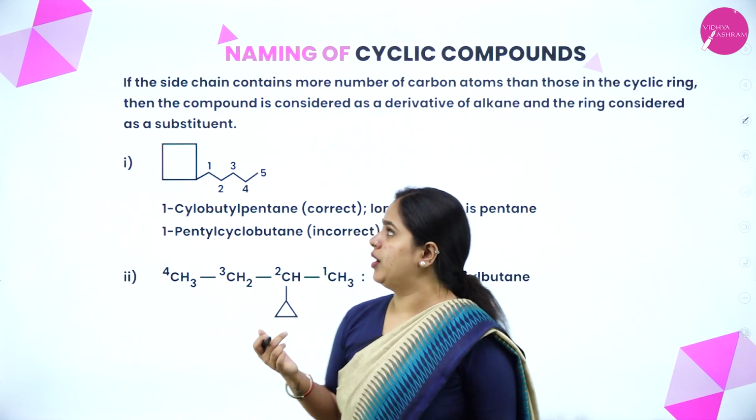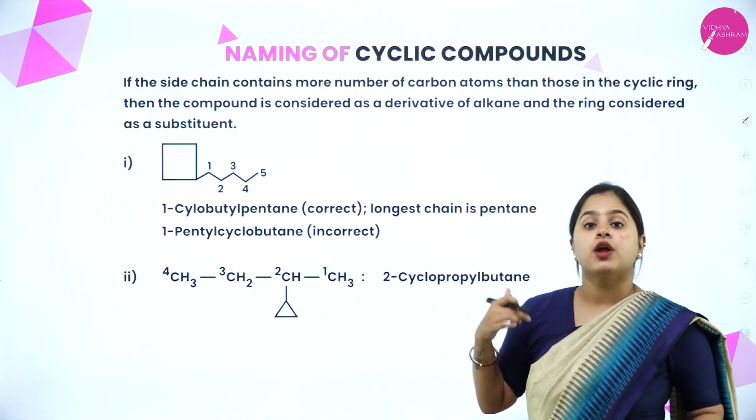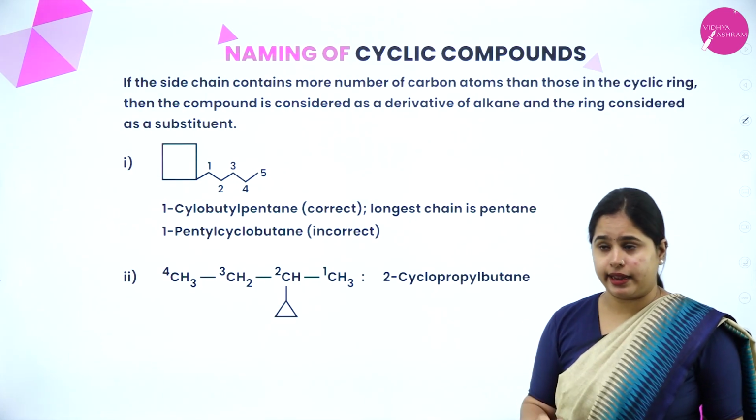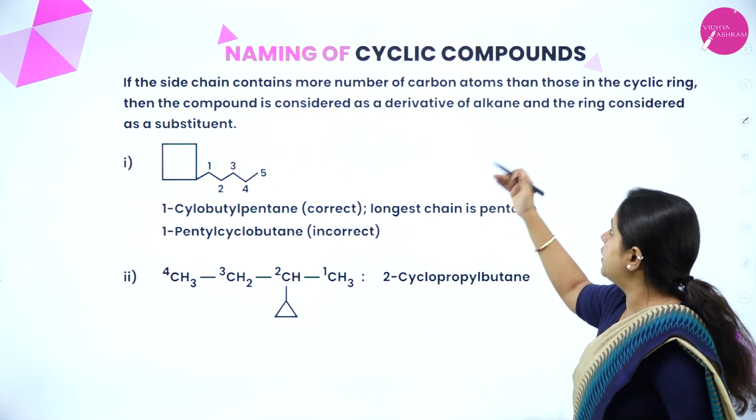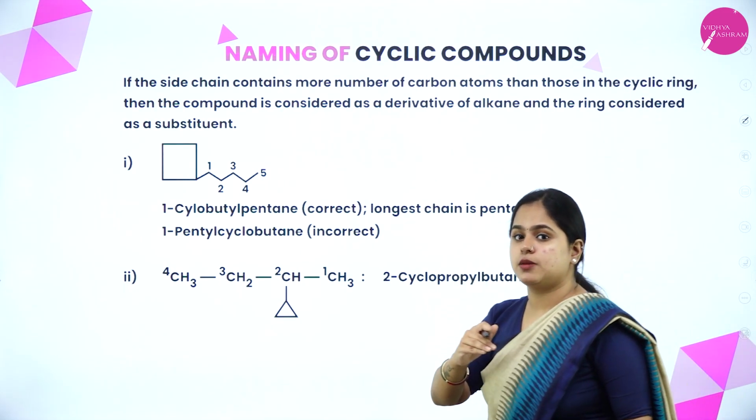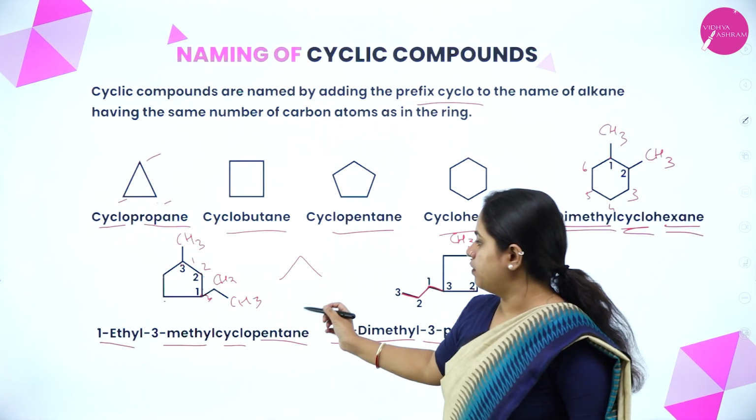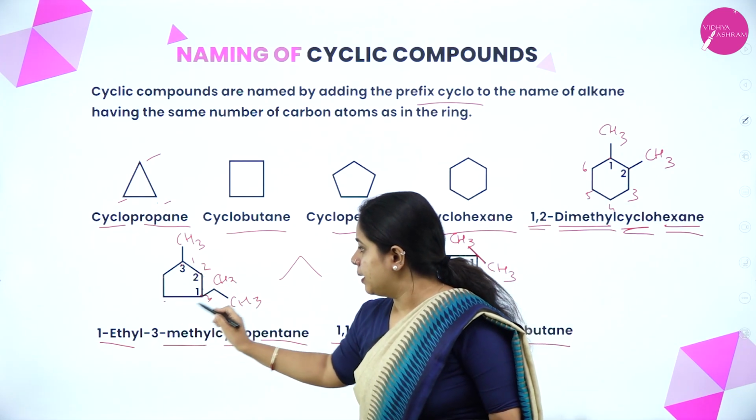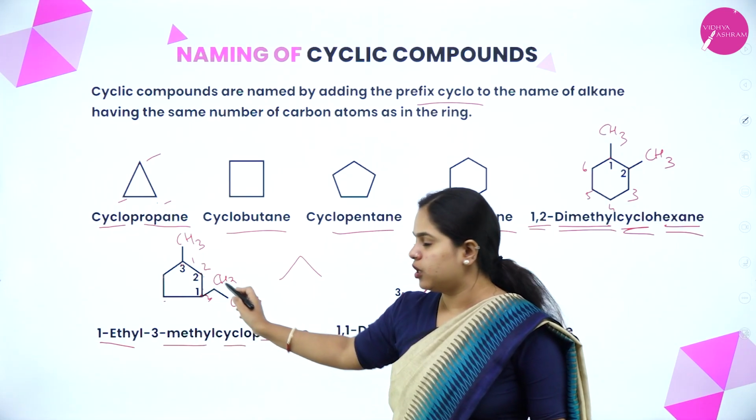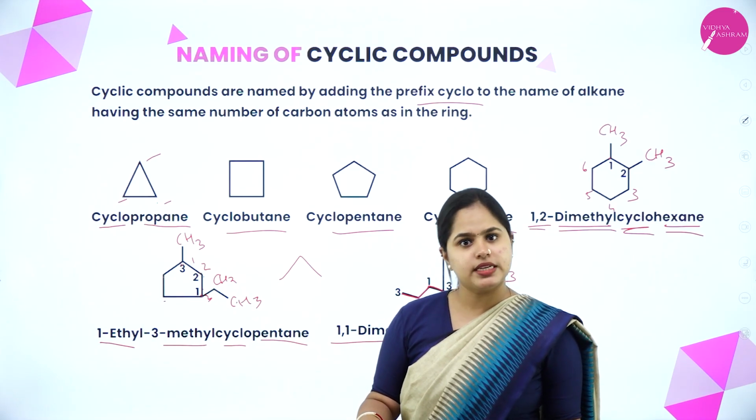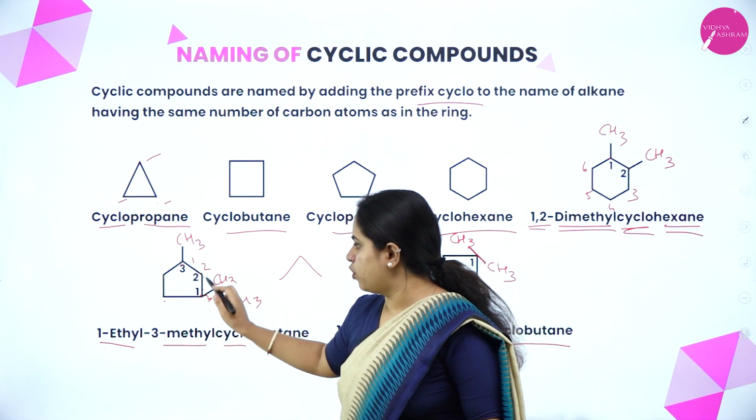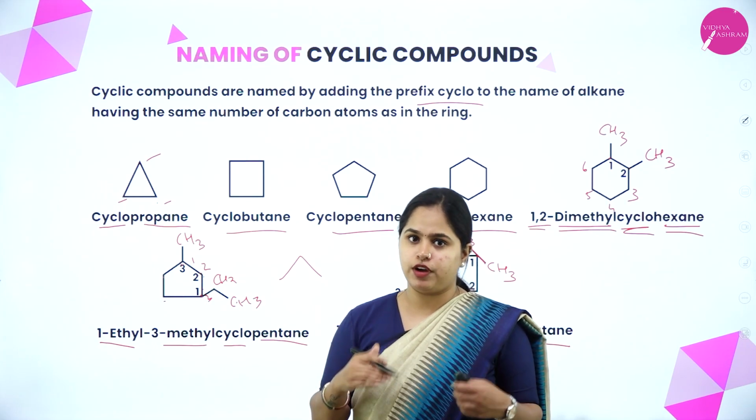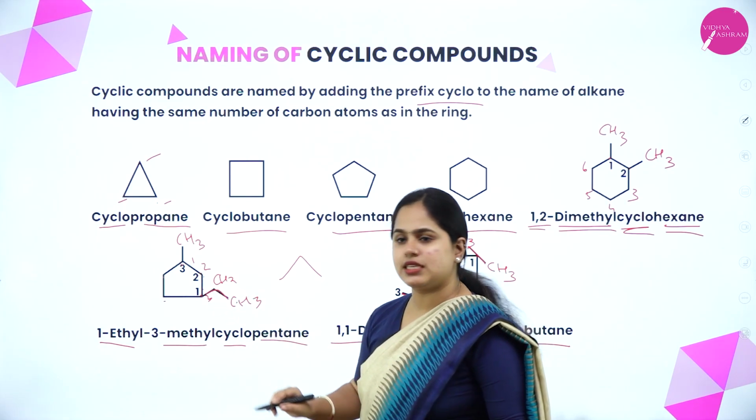Now moving on to the next one. If the side chain contains more carbon atoms than those in the cyclic ring, then the compound is considered a derivative of alkane and the ring is considered as a substituent. So in all these cases, how did we name it? The root word, or the parent chain, and the propyl group was the substituent there. Because here 1, 2, 3, 4, 5, a total of 5 carbon atoms are there. That is, your parent chain is a 5 carbon atom chain, and the substituent is having only 3.